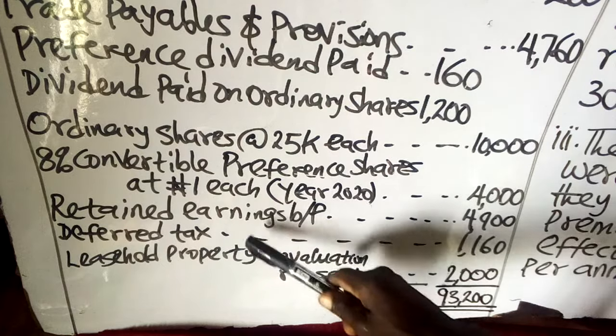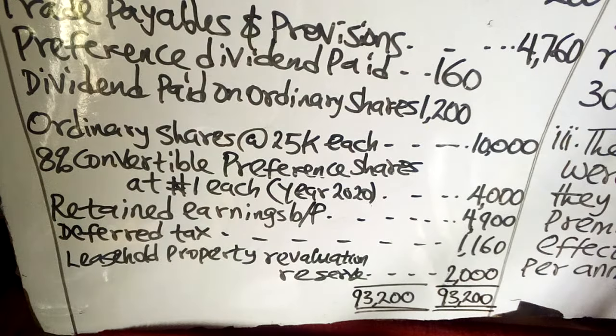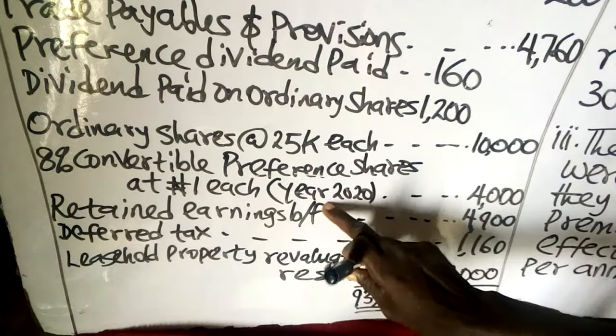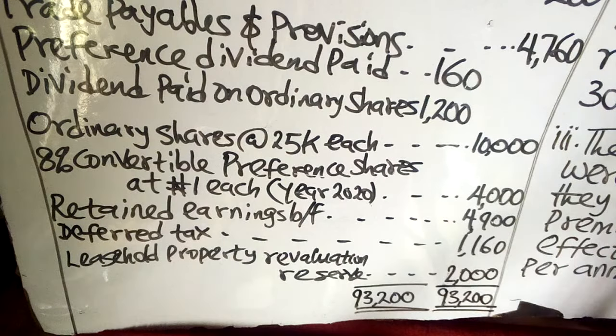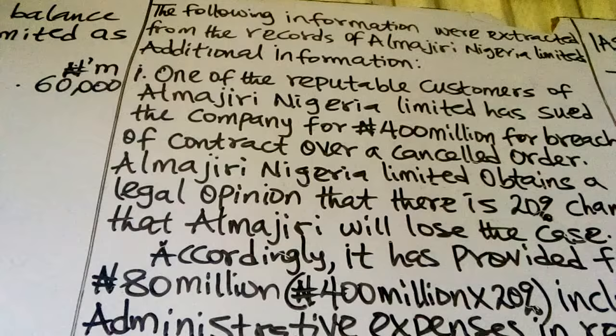Then we have retained earnings brought forward, and that is 4,900. Then we have deferred tax 1,160. Then we have leasehold property revaluation reserve 20,000. The total of both the debit and credit side of the trial balance is 93,200.